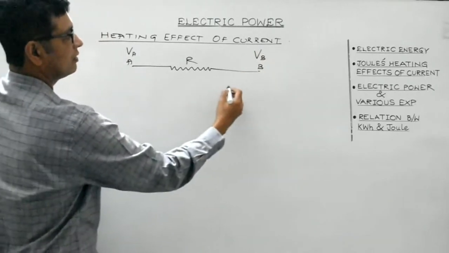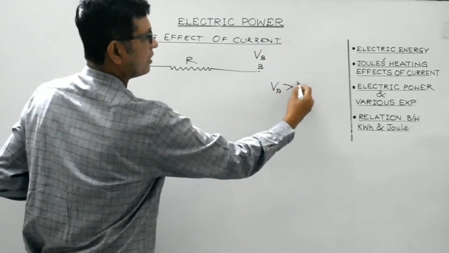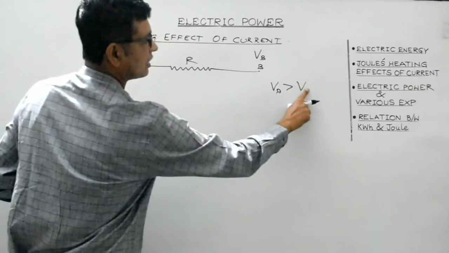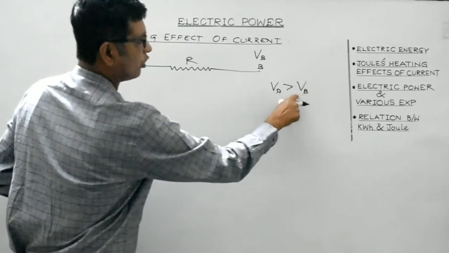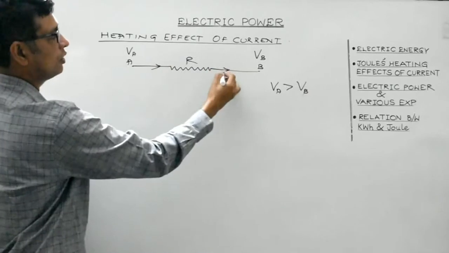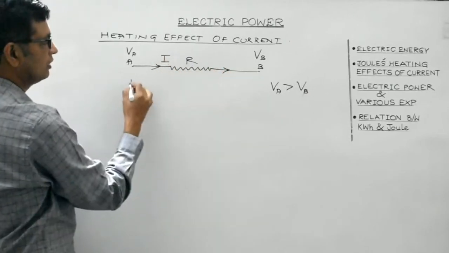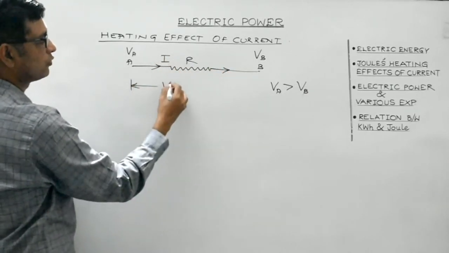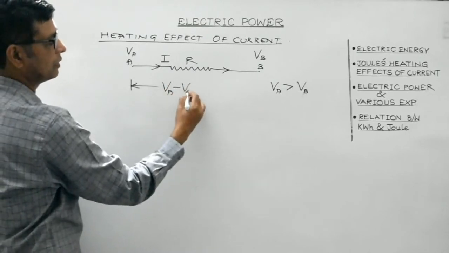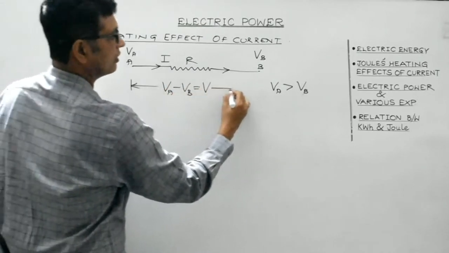Let us consider VA to be greater than VB. Then you are aware the conventional current will always flow from higher potential to lower potential. So the potential difference would be VA minus VB. Let it be represented by V.